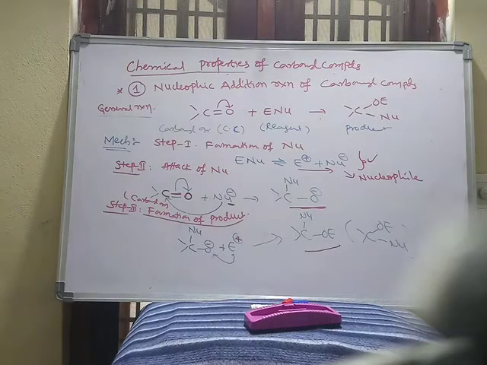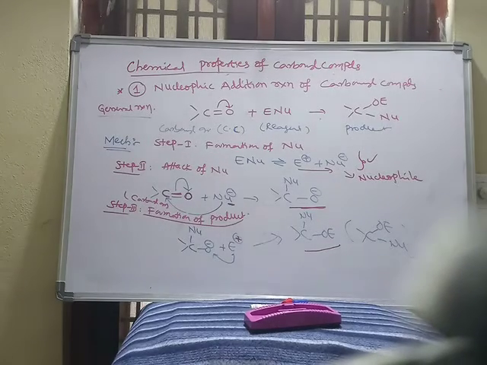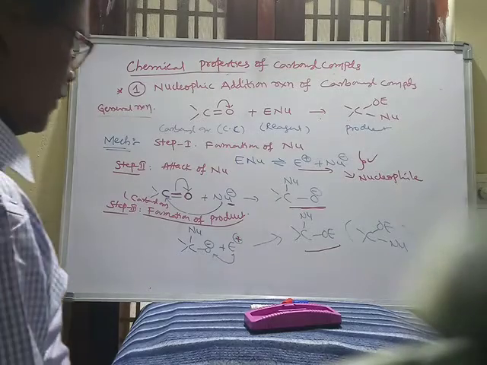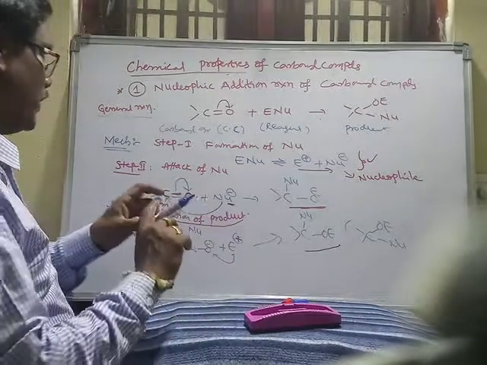According to this mechanism, so many examples are there. It can react with hydrogen cyanide, sodium hydrogen sulfide, Grignard reagent, and other compounds. I am taking a simple example here.